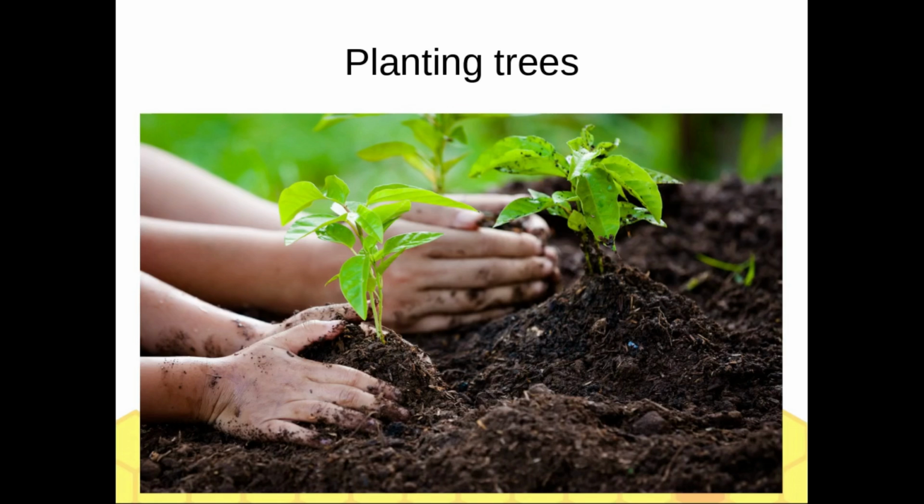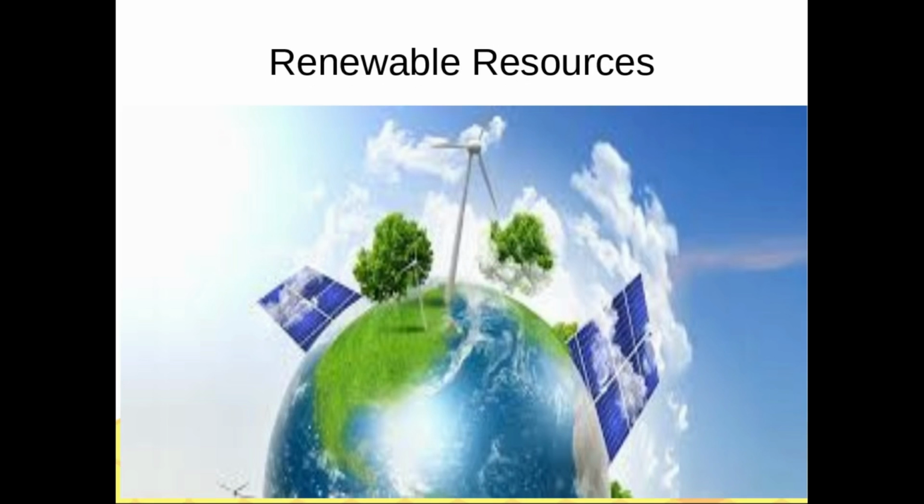The foremost thing we should do is to plant trees, as they absorb carbon dioxide and help in bringing rainfall. We should switch to using renewable sources like solar panels. Now, as solar panels are becoming economically feasible, there is no reason that we should not adopt them. We should also replace incandescent bulbs with cost-efficient LED lights.